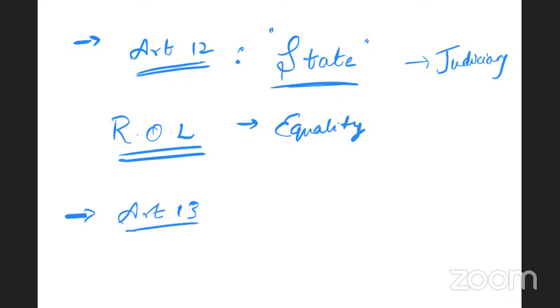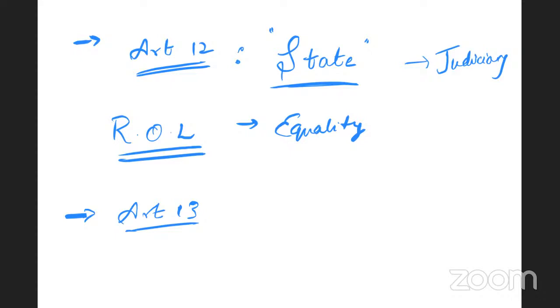Also, Article 13 states that from now on, that is in the future date, whatever laws that are going to be made by the legislative and executive bodies of the central government or the state government, such laws shall not be made which are violative of the fundamental rights. Example, the Civil Procedure Code or the CRPC. These laws were made in, this is what we have discussed.